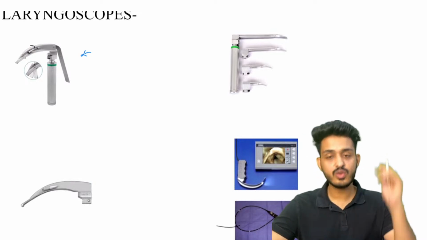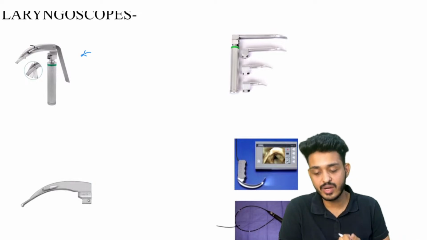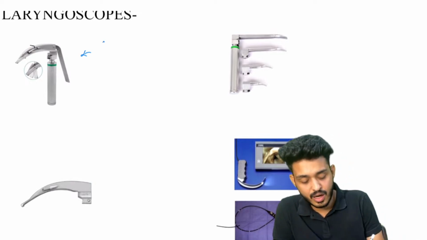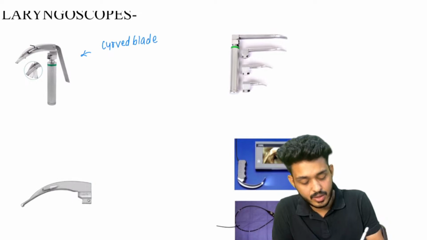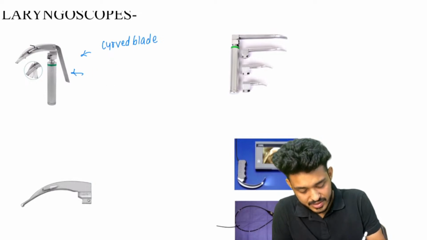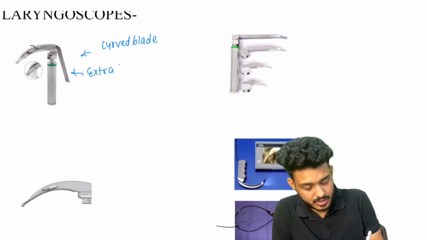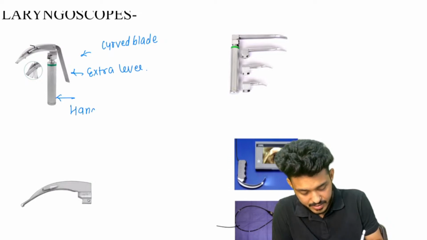Okay, so what is that laryngoscope? First one, try to answer. This is your curved blade. You can see there is a curved blade there. This is your handle. Sorry, this one is your extra lever. Extra lever you can see, and this one is your handle.